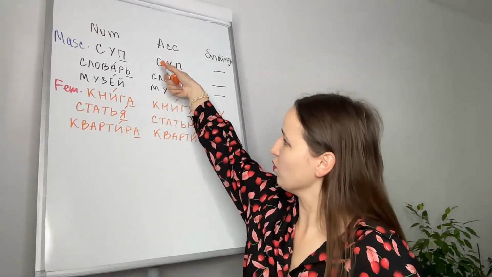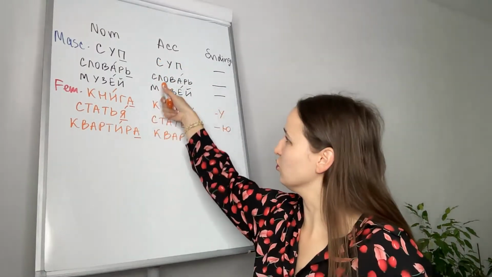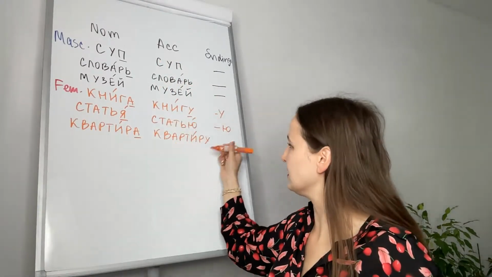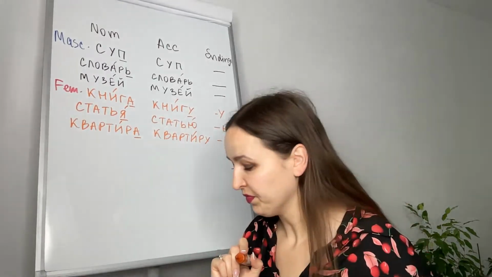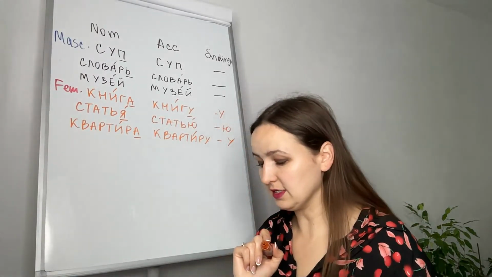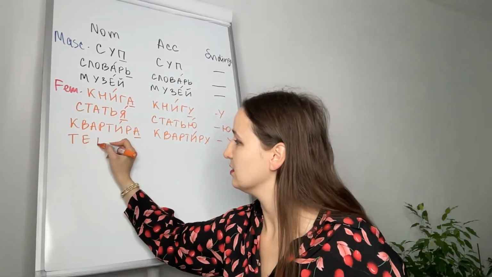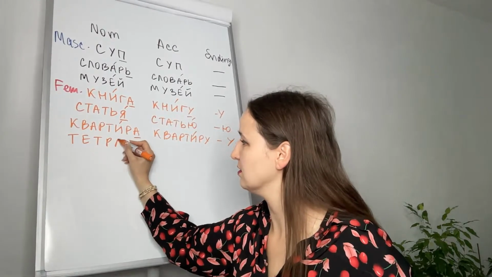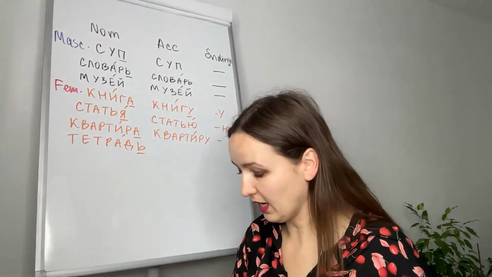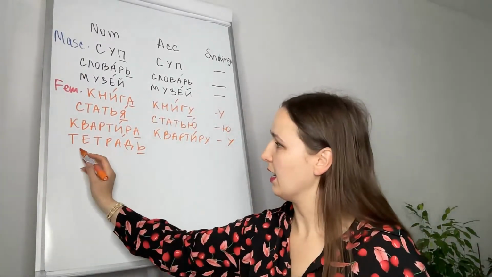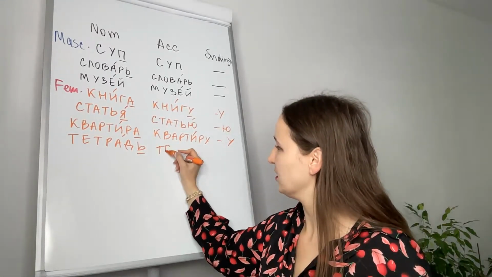Later I will show you verbs that will go with these nouns in accusative. So after those verbs, you will use the noun in accusative. Квартиру. So the ending is у as well. And the last word in feminine ends in a soft sign, тетрадь. In accusative, feminine nouns that end in a soft sign will remain the same.